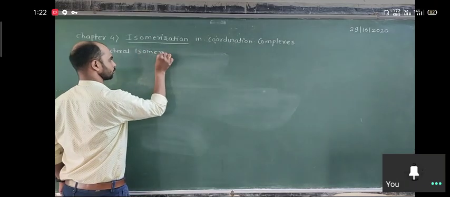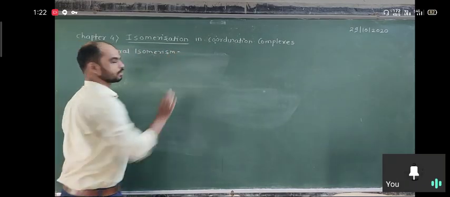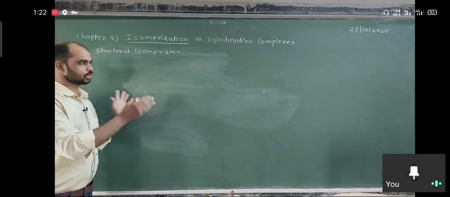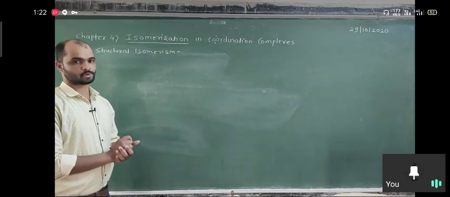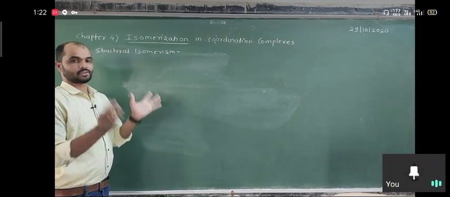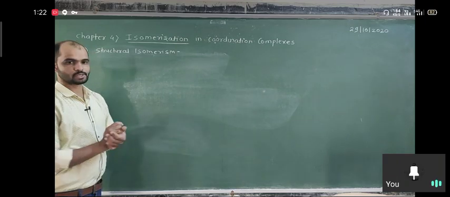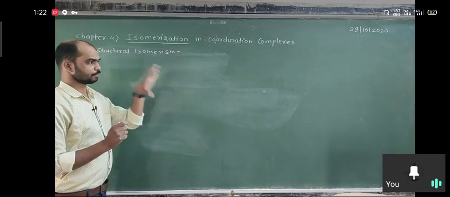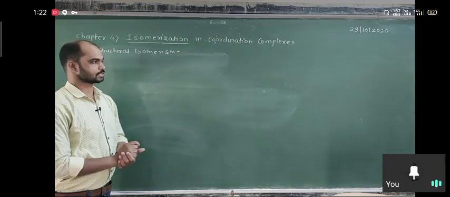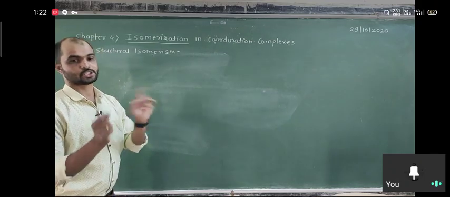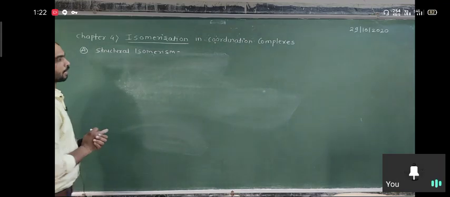Structural isomerism means there are differences between two compounds which have the same molecular formula. They differ in the arrangement of ligands. The ligands are arranged in a different manner in the complexes or outside of the complex, and that differentiates the two complexes from each other. We are going to discuss them one by one.